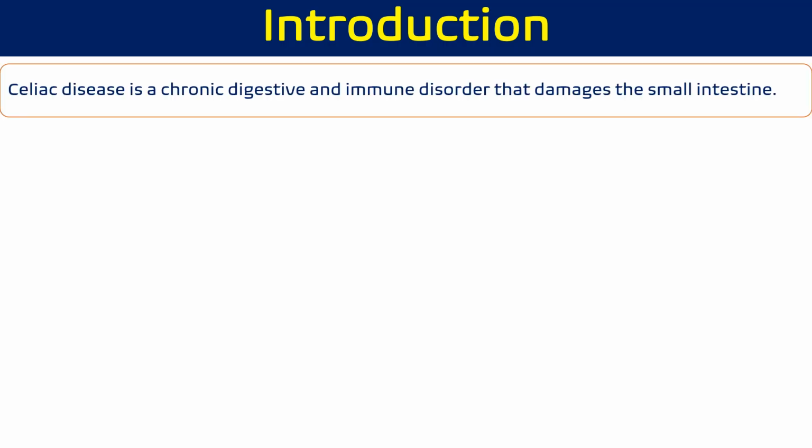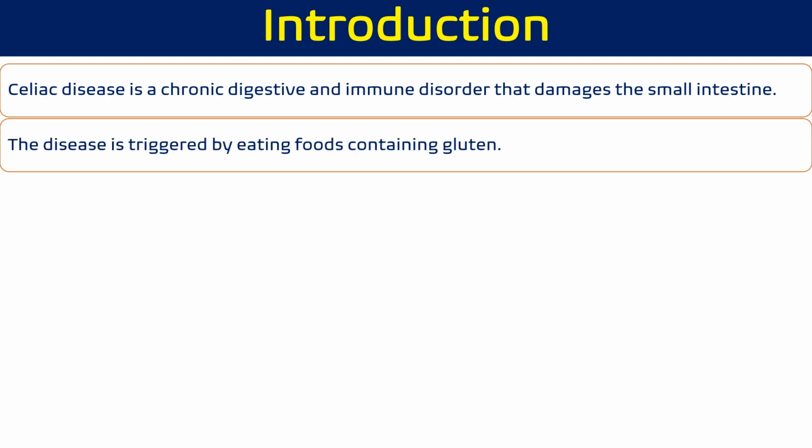Celiac disease is a chronic digestive and immune disorder, which is basically a problem of the digestive system that happens due to the immune system, and it damages our small intestine, especially the duodenum region. This disease is triggered by eating a specific food protein, and that is gluten. This is the component which is basically responsible for celiac disease.